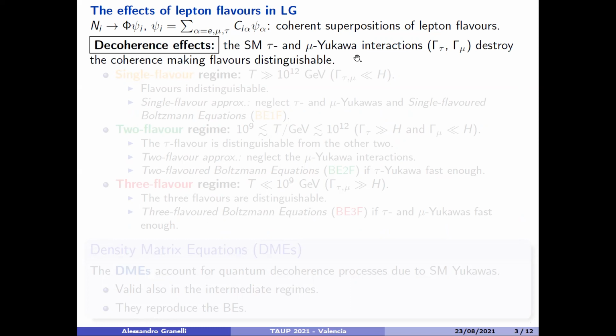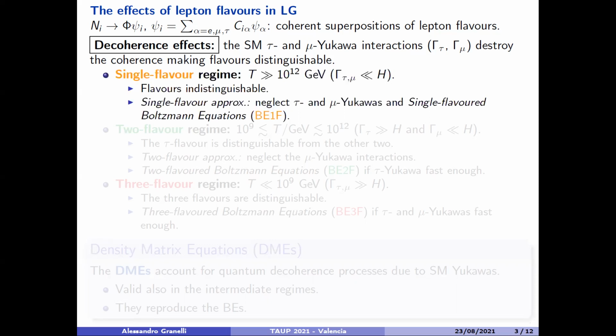However, the standard model tau and muon Yukawa interactions, when they enter in equilibrium, becoming faster than the expansion of the universe, make the flavors distinguishable. And in particular, these interactions destroy the coherence of the superposition of flavor states psi. In this sense, these are called the coherence effects in leptogenesis, and they are purely quantum effects.